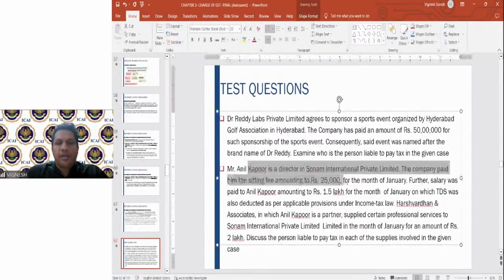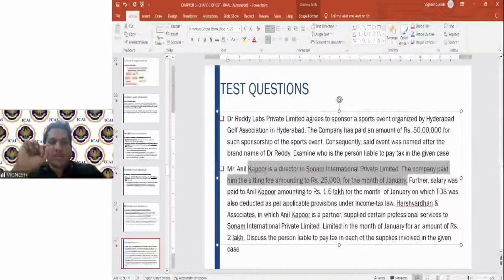So here if you see, he is a director, company paid him the sitting fees. So sitting fees 25,000 is not in the nature of a remuneration. So therefore in this case, on the sitting fees, Sonam International Private Limited has to discharge the GST on reverse charge basis.